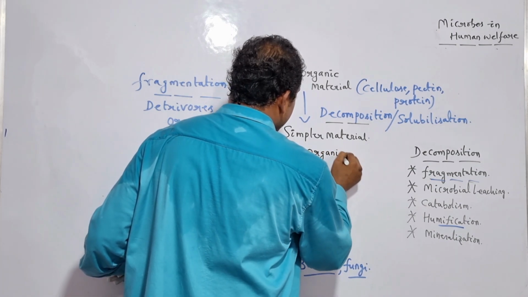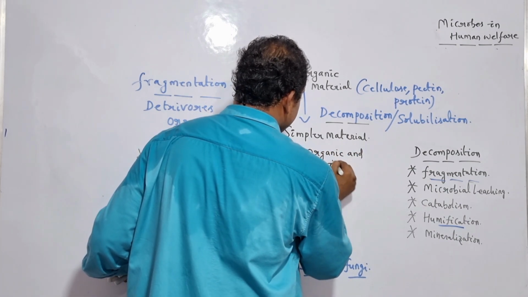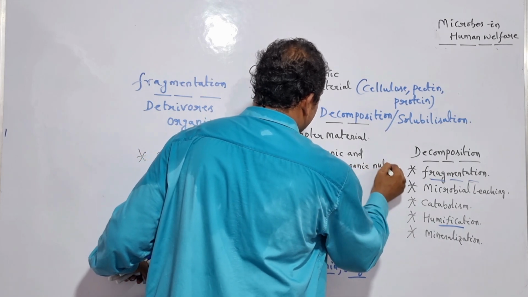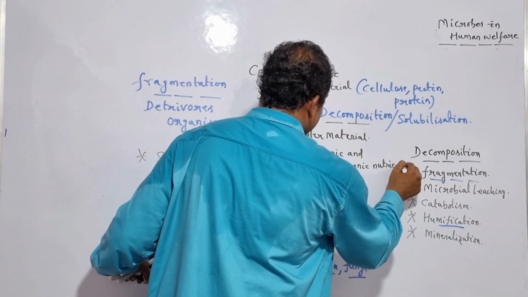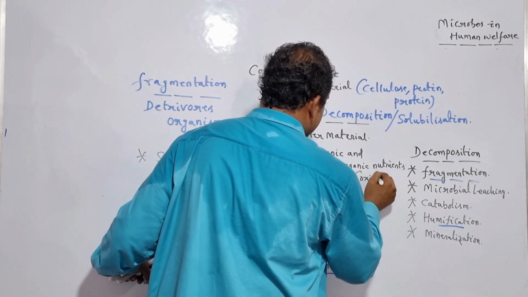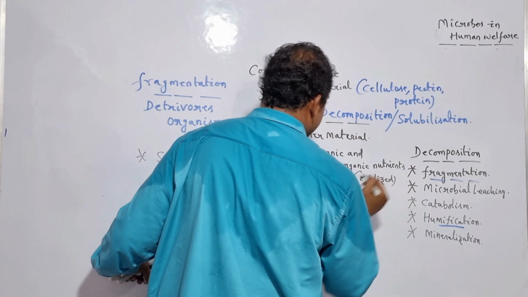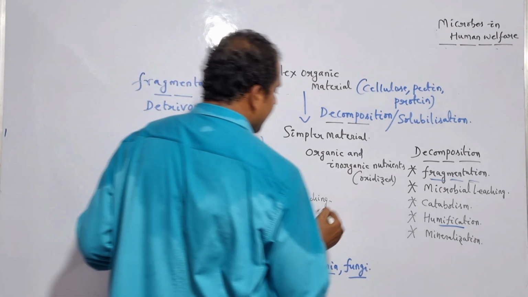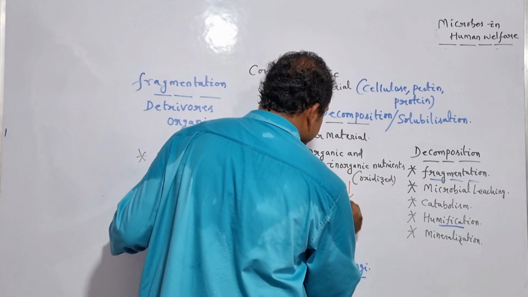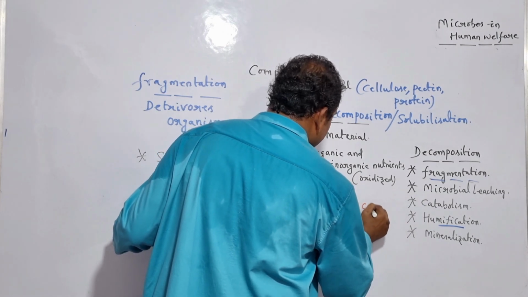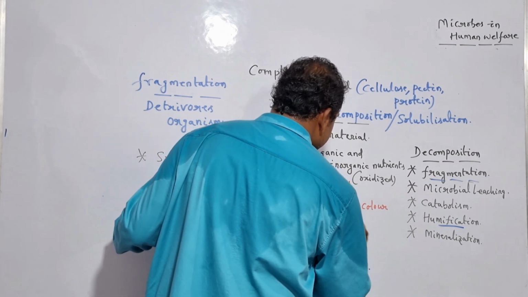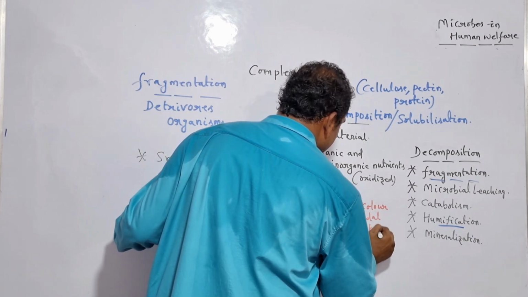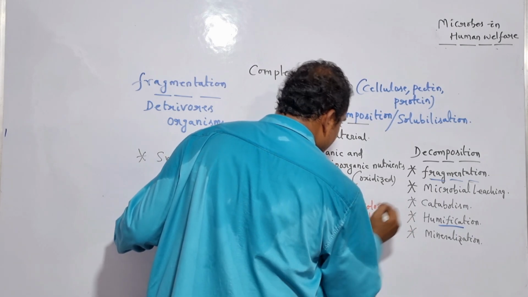Organic and inorganic nutrients, once they are oxidized by taking advantage of microbes, lead to the formation of a dark colored colloidal substance, and here it is nothing but what?